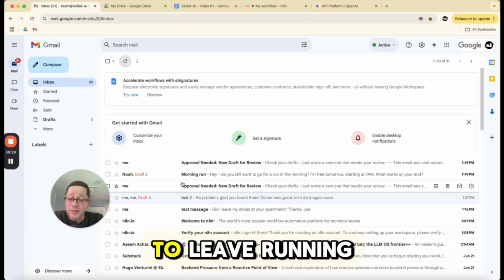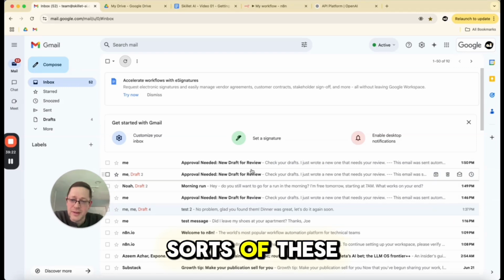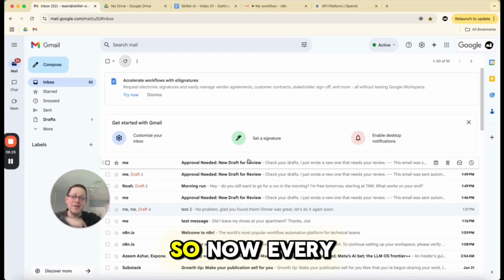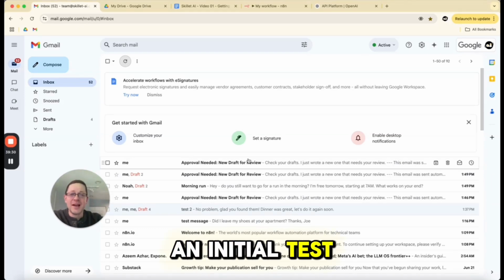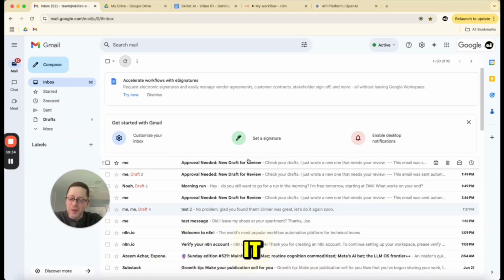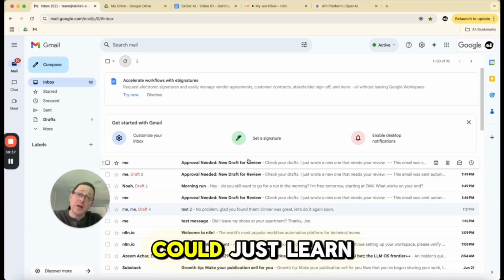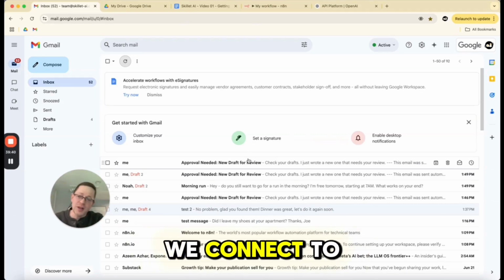Okay, this is not something I'd want to leave running because it's sending me all sorts of these. You know what? It's even going to do it recursively. So now every email it gets, it's going to respond to. This is not a good long-term setup. This was like an initial test. I'll quickly talk through what I would do to improve it, but I wanted to keep this really simple so that you could just learn where do I start, what are the core principles, we connect to Gmail, etc.